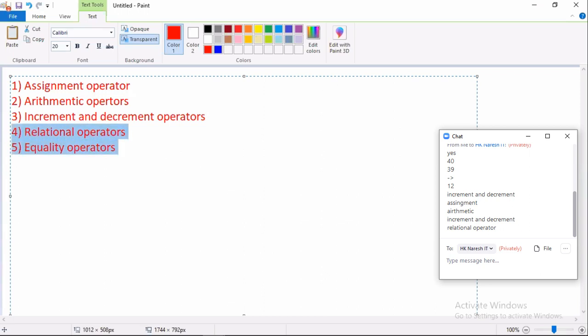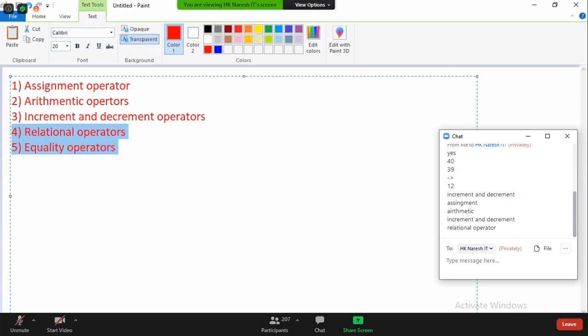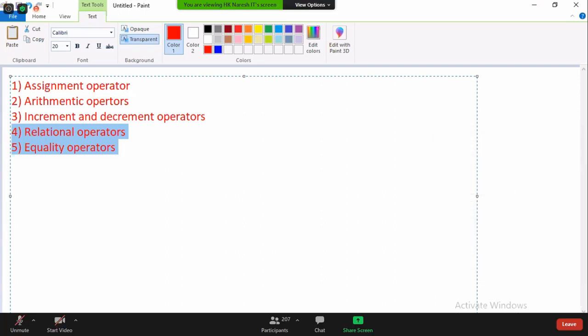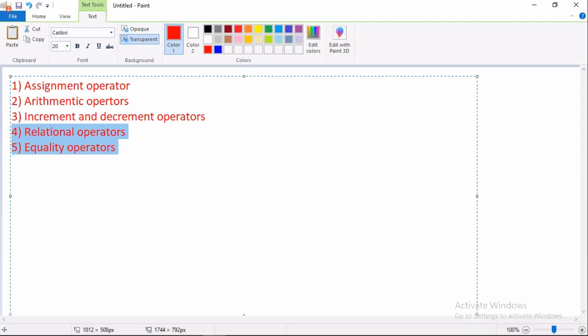Then sometimes I need to combine these relational operators and equality operators. Already in the first example you took a greater than 0, b greater than 0. Two conditions I want to combine. To combine two expressions, two conditions, we use the logical operators.